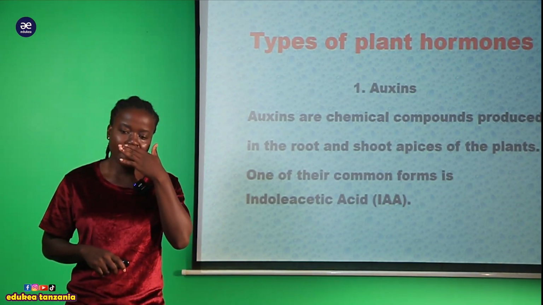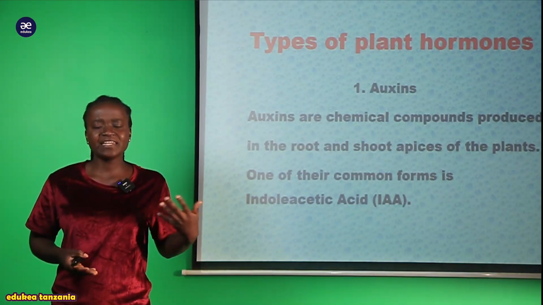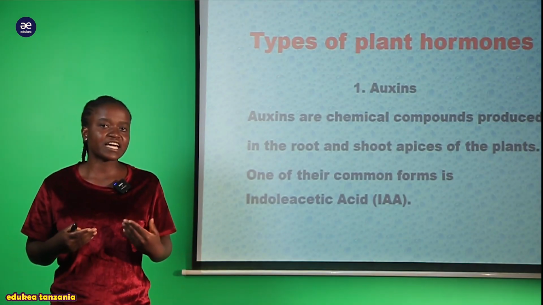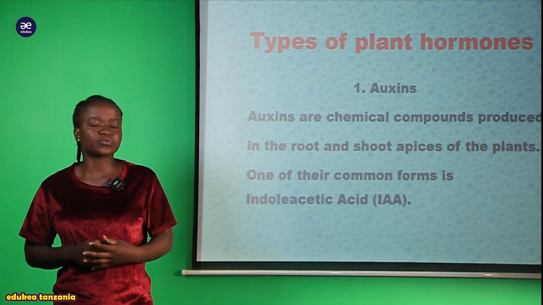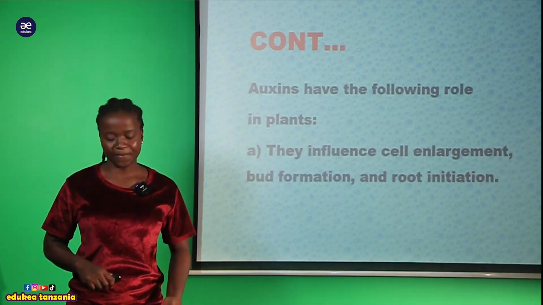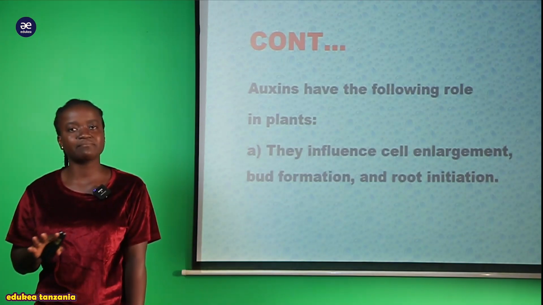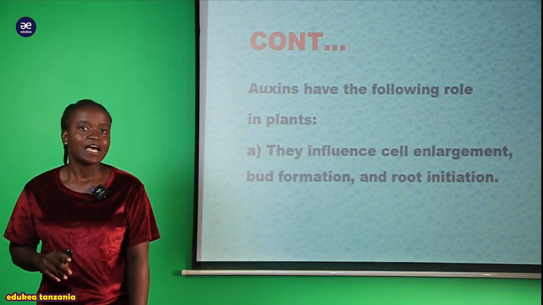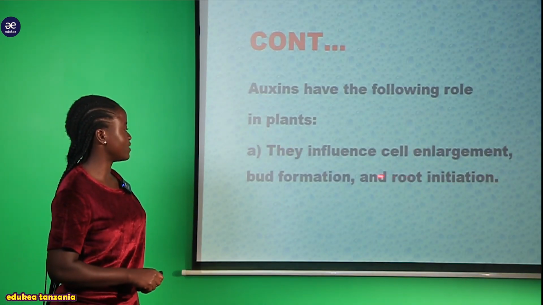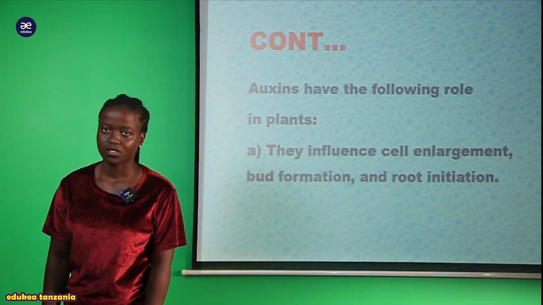So now, what are the functions of this hormone? Why is this hormone produced within a plant? Inakuwa inafanya kazi gani ndani ya plant? That is where now we are going to see. Auxin has the following roles in the plant. Auxin inafanya kazi nyingi sana, au kazi mbalimbali sana ndani ya plant. The first one, we can say that they influence cell enlargement, bud formation, and root initiation.